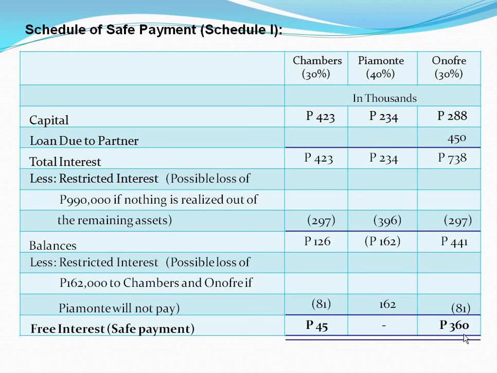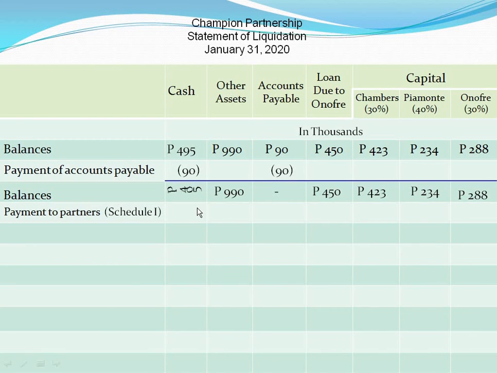And please note that when we add this 45,000 to 360,000, we get the sum of 405,000, which is exactly the amount of cash available for distribution.